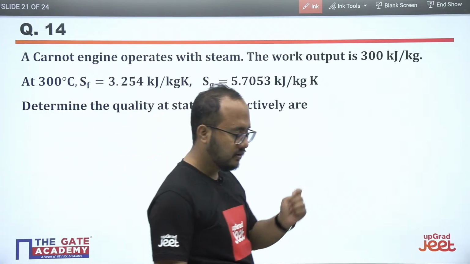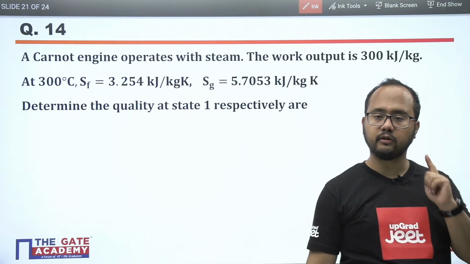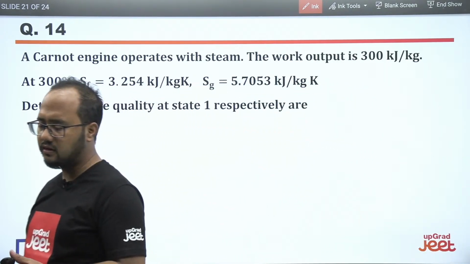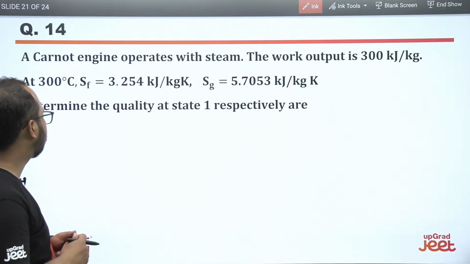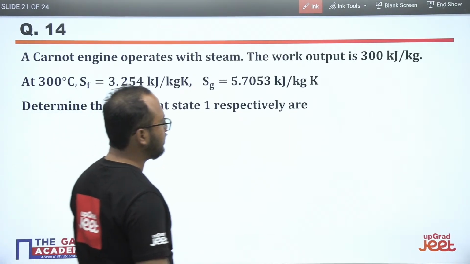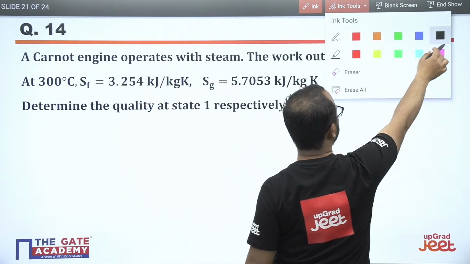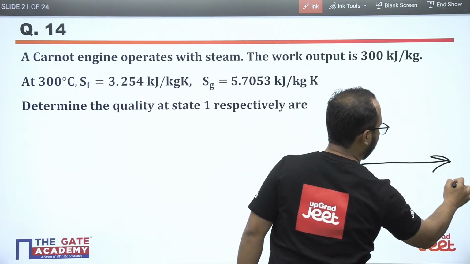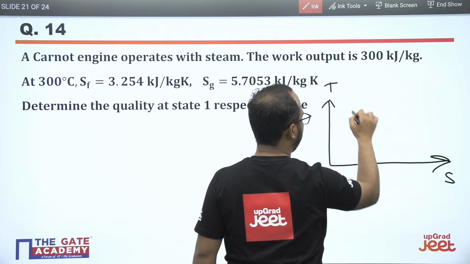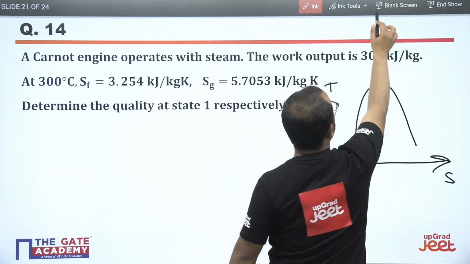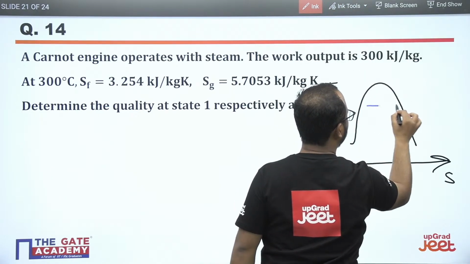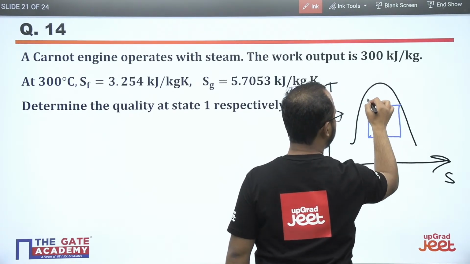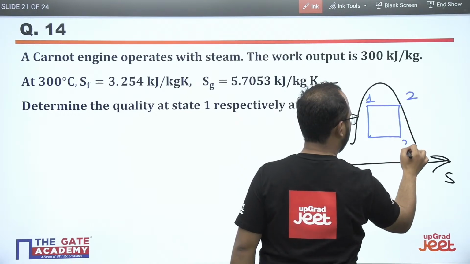First of all, try to draw the diagram here. Determine the quality at state 1. So basically the diagram. In this particular question, they have given the diagram like this. See, this is entropy, this is temperature, right? So this is state 1, state 2, state 3, state 4.